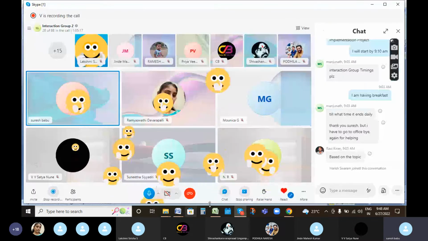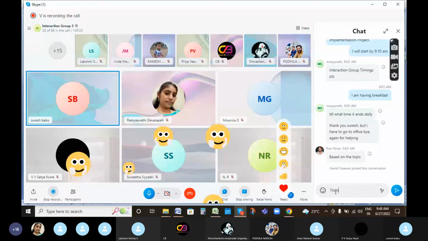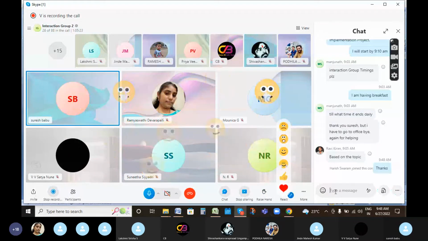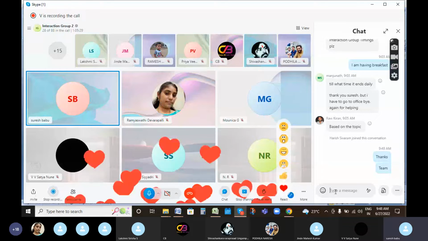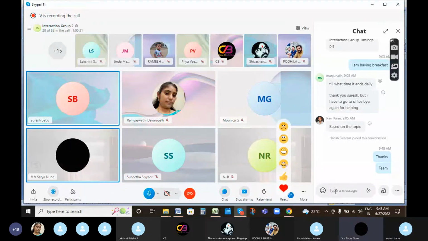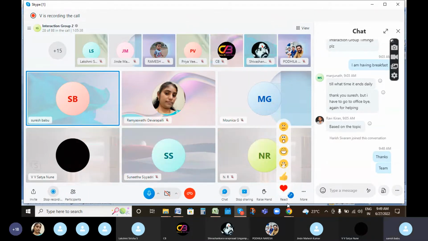Please let me know if there are any changes. Thank you, Suresh. Suresh, can you share these documents in the group? Yeah, sure. Okay, thank you.